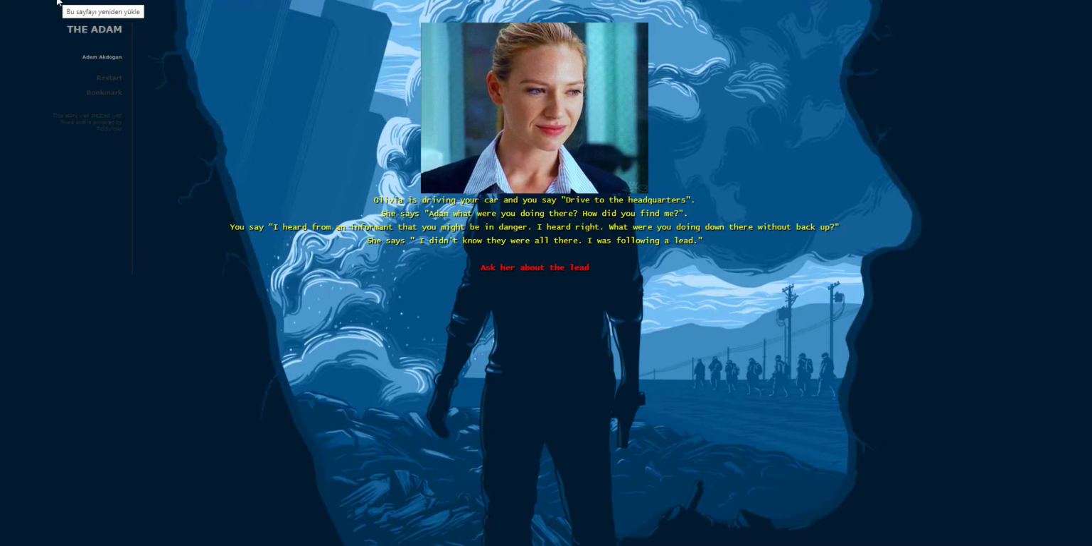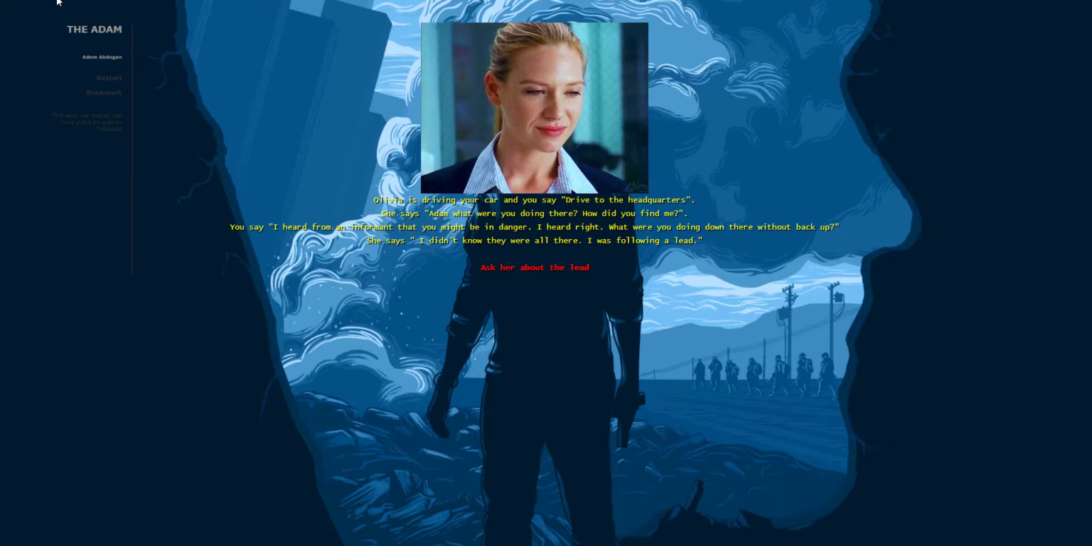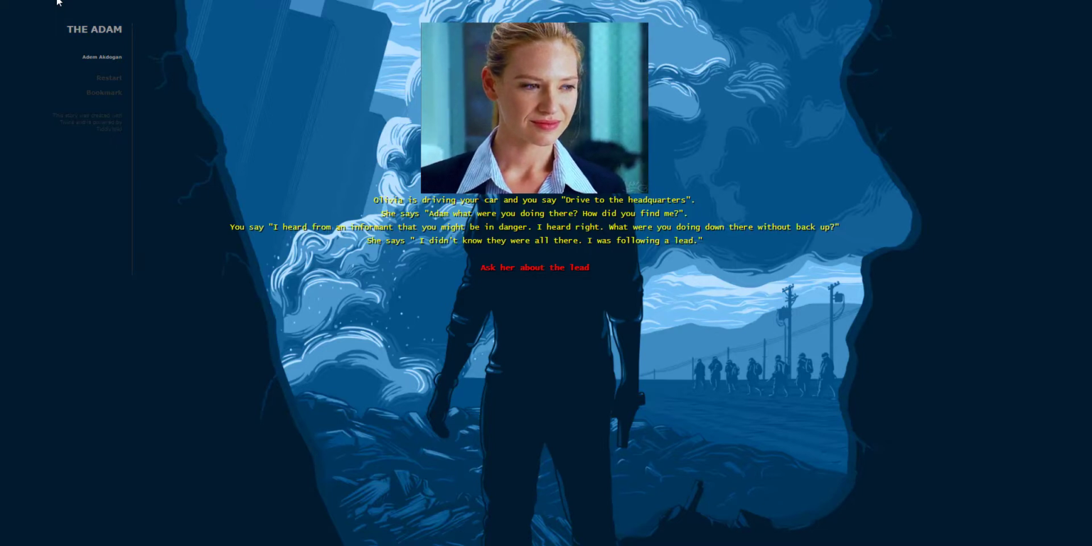Ask her about the lead. I am after a crime family that robs banks but doesn't steal any money from them. You instantly realize the pattern. What? Really? I am after that family too. They are really organized. Your relationship with Olivia is 100.